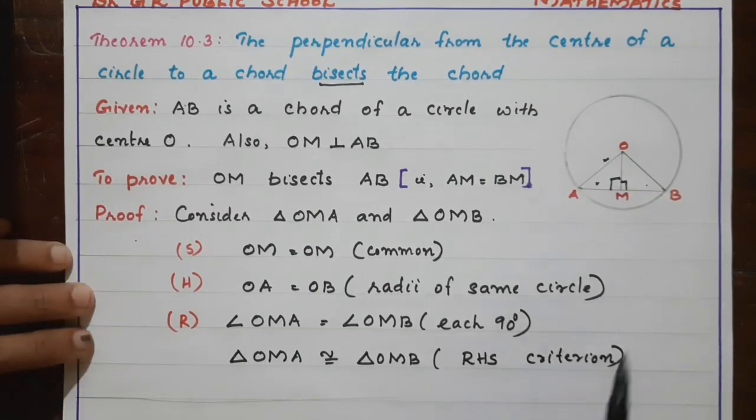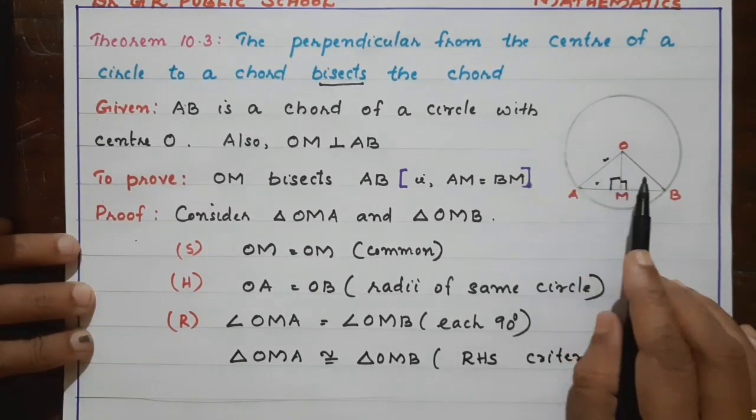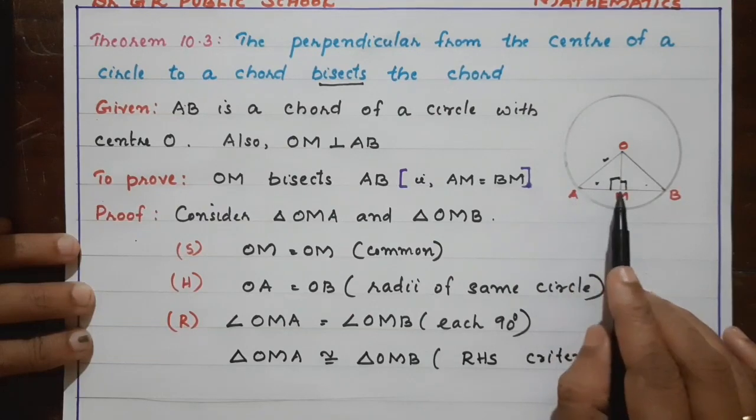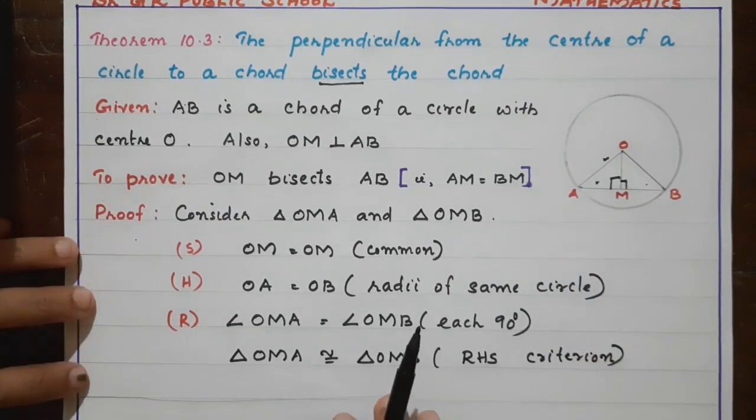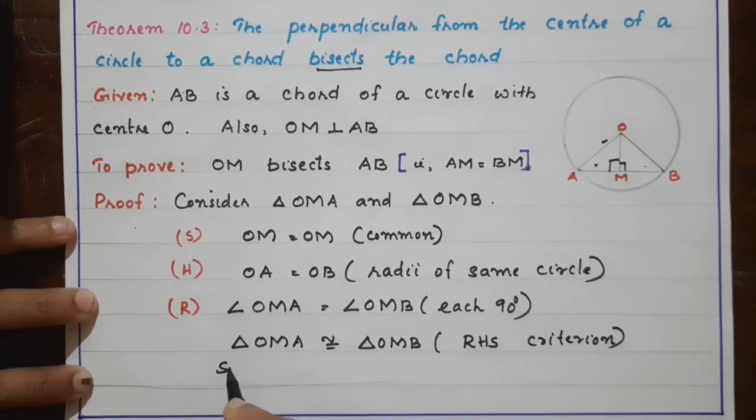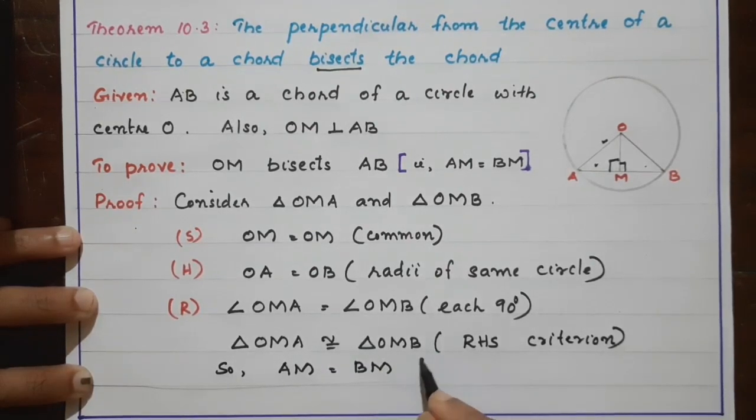Since these two triangles are congruent, AM is equal to BM by CPCT.